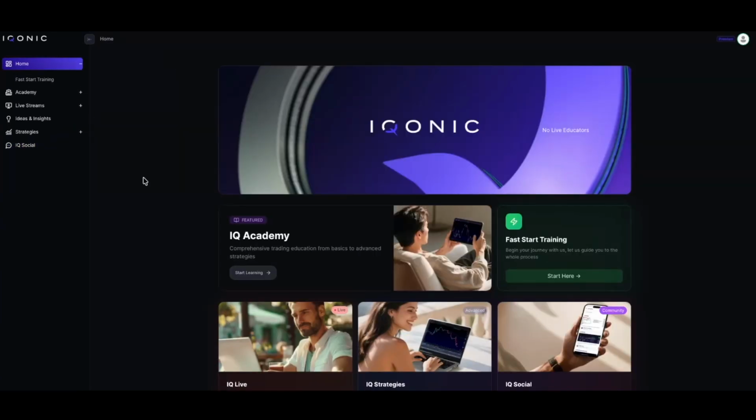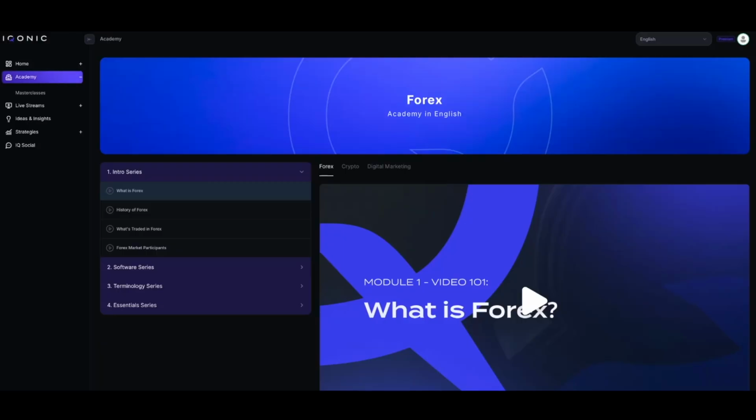This was your quick overview of the IQ Center. Now it's your turn to explore the platform, go through the Academy, and start learning at your own pace.